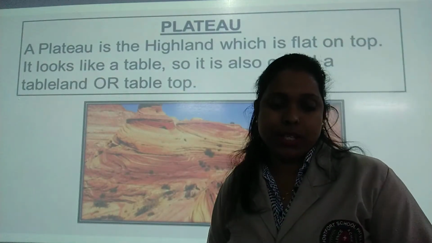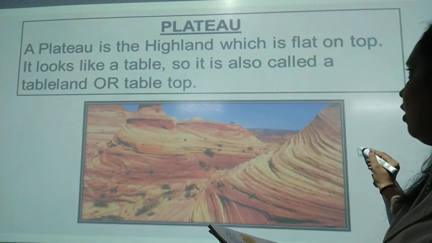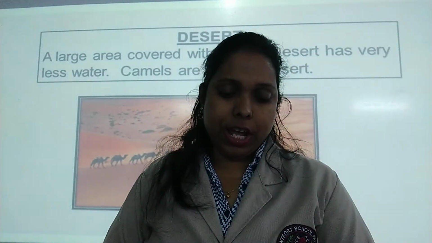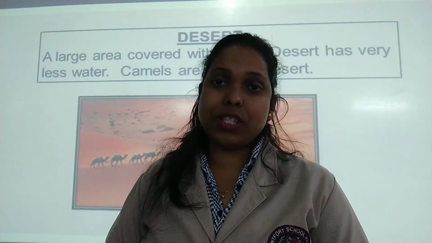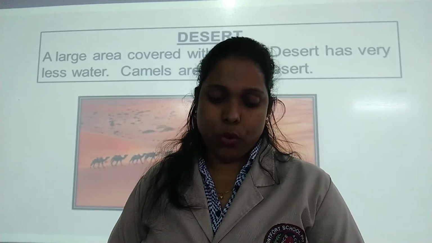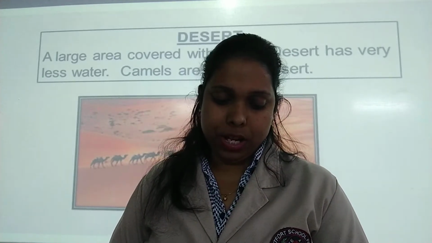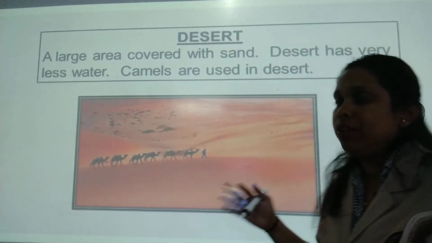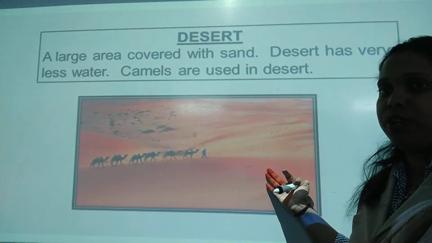Now next one is desert. Let's see. Let's read about desert. Large area of land covered with sand is called desert. Deserts have very little water and few people. Camels are used to travel in desert. Now everybody knows desert, have seen the picture of desert.